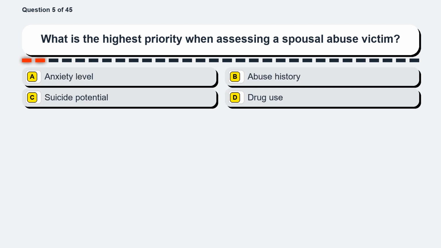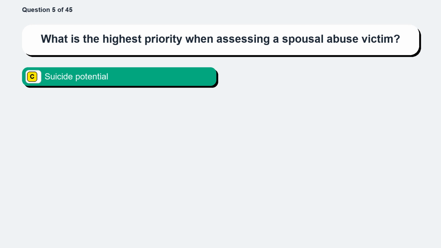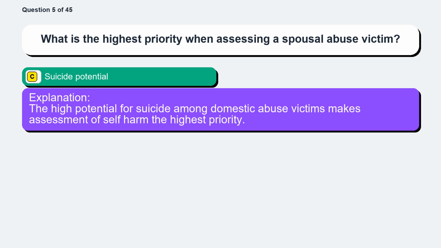Question 5. What is the highest priority when assessing a spousal abuse victim? Option A, anxiety level. Option B, abuse history. Option C, suicide potential. Option D, drug use. The correct answer is option C, suicide potential. The high potential for suicide among domestic abuse victims makes assessment of self-harm the highest priority.